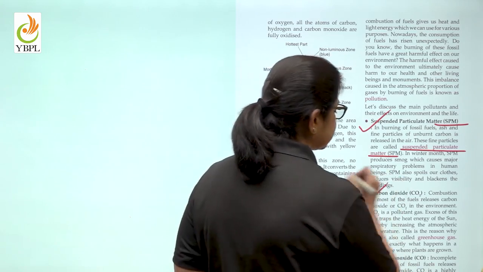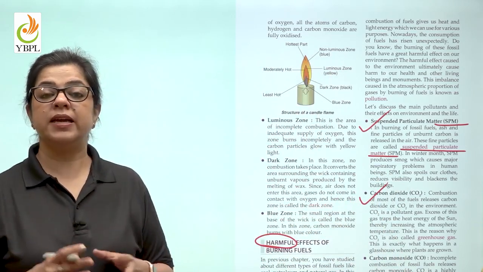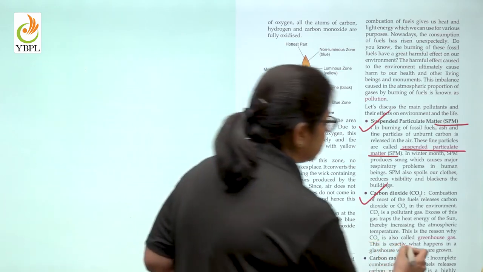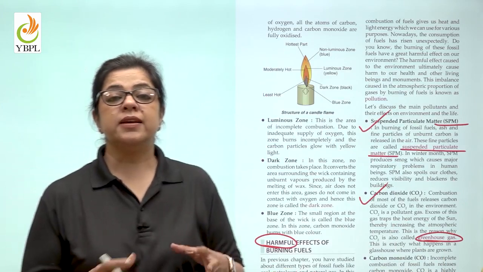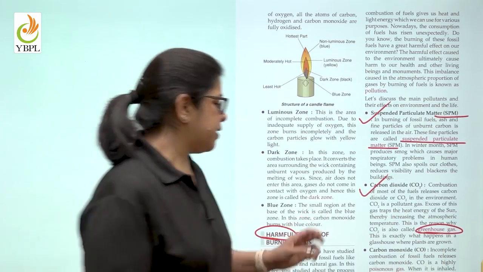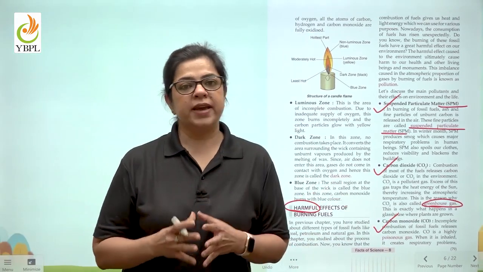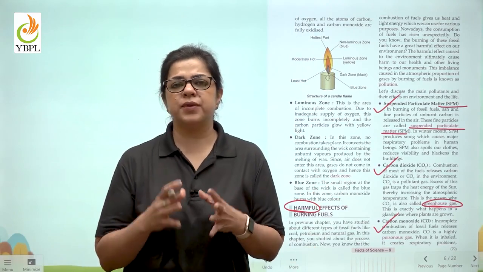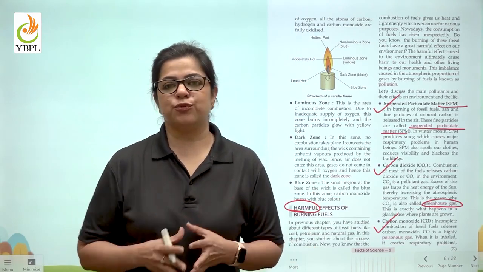The second thing is carbon dioxide, which is released extensively in burning of fuels and is a greenhouse gas. What does it do? It heats up the earth, leading to global warming. And we all know that carbon monoxide is a very poisonous gas. An excessive intake of carbon monoxide gas can lead to poisoning and death of a person.